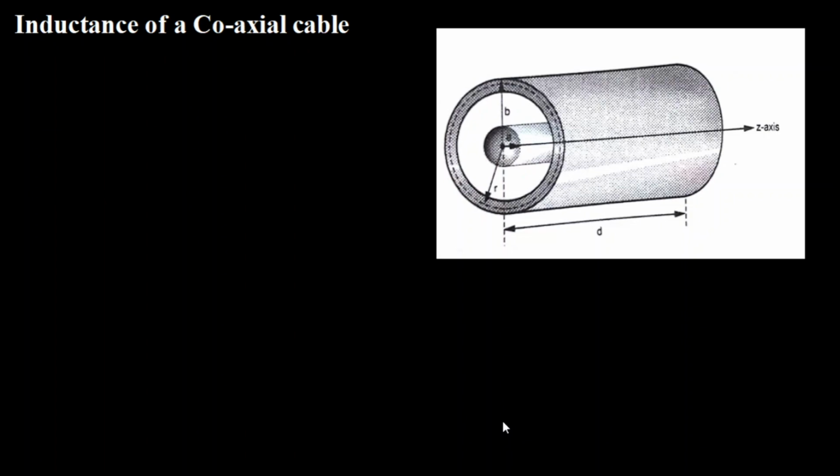Before starting with the mathematical derivation, a very important point to be noted here is that a coaxial cable carrying current will not have, or cannot have, many turns. Here the conductors are solid conductors.